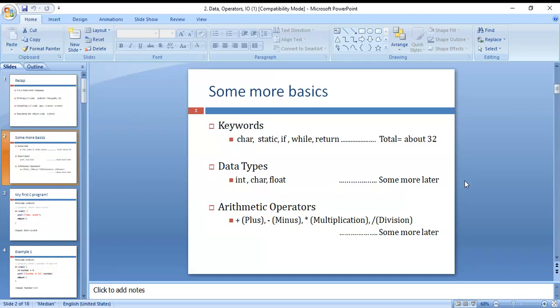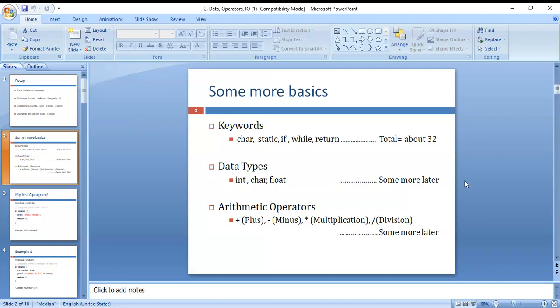And data types: there are different types of data types. You can see what those are: basic data types, derived data types, fundamental data types. The basic data types are integer, character, and floating point values. Derived data types are some different types of data types. And arithmetic operators are addition, subtraction, multiplication, division, modulus. These are the arithmetic operators.